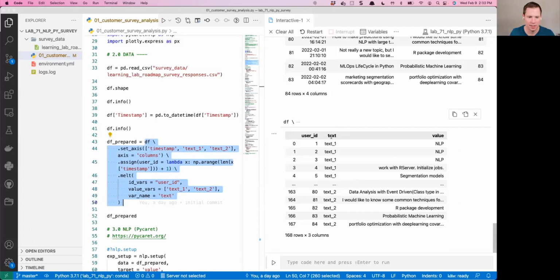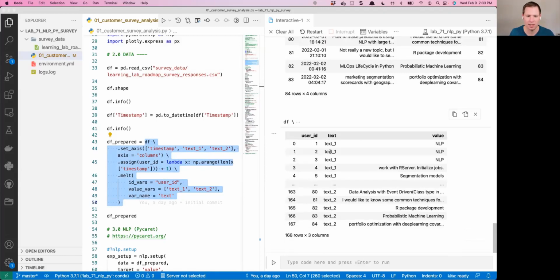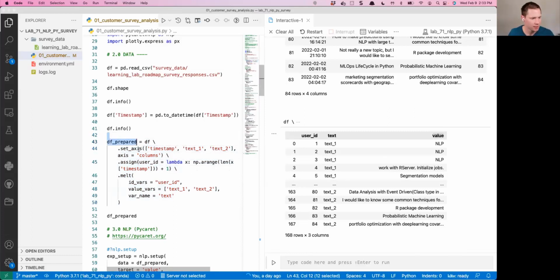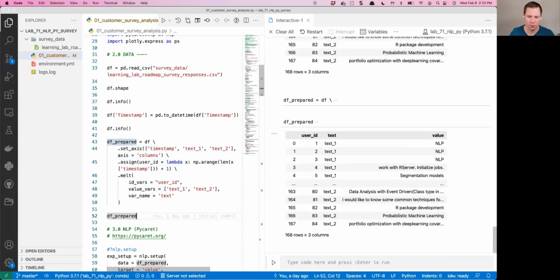And now we've got text here, which keeps track of text 1, text 2, and then we've got value here as well. So the value is what was inside of the columns. The text is keeping track of the column name. All right, and so now it's 168 by 3. So we've essentially just reshaped that data frame. The important thing is this value column now has all of that text that I want to run the NLP on. So we're going to save this as df_prepared, and then my data is ready.